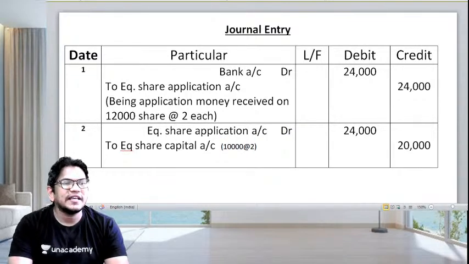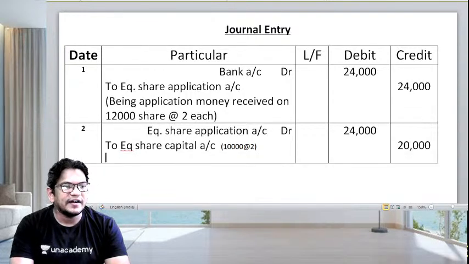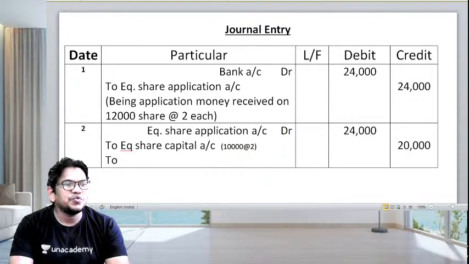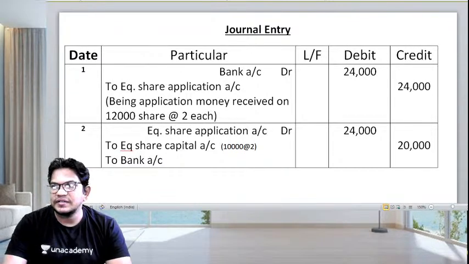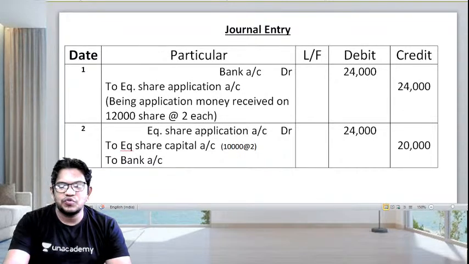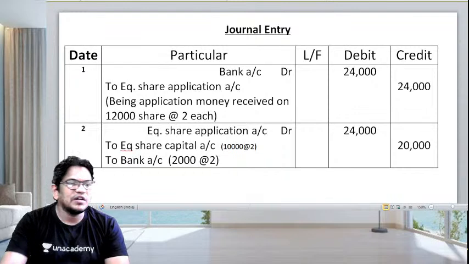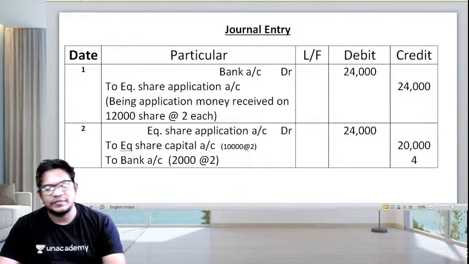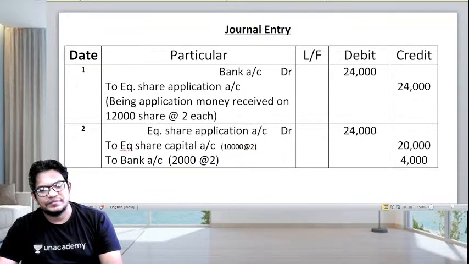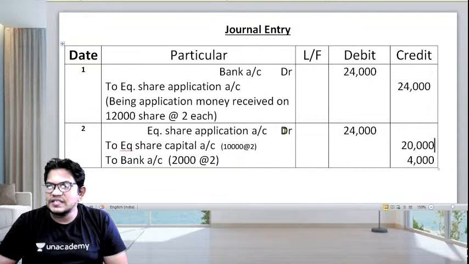So that means they are refunding to bank account the excess money. Excess money how much? 2,000 shares at the rate of 2, that comes to 4,000. Understood guys?